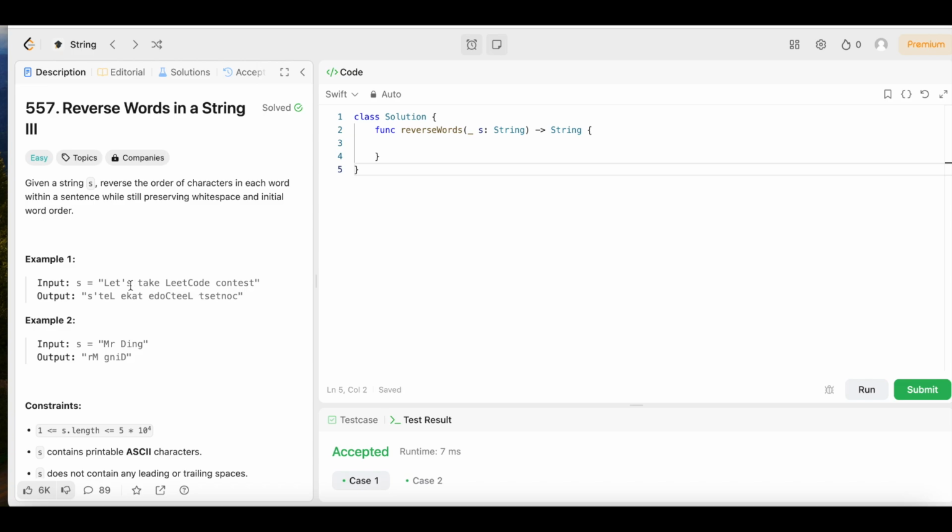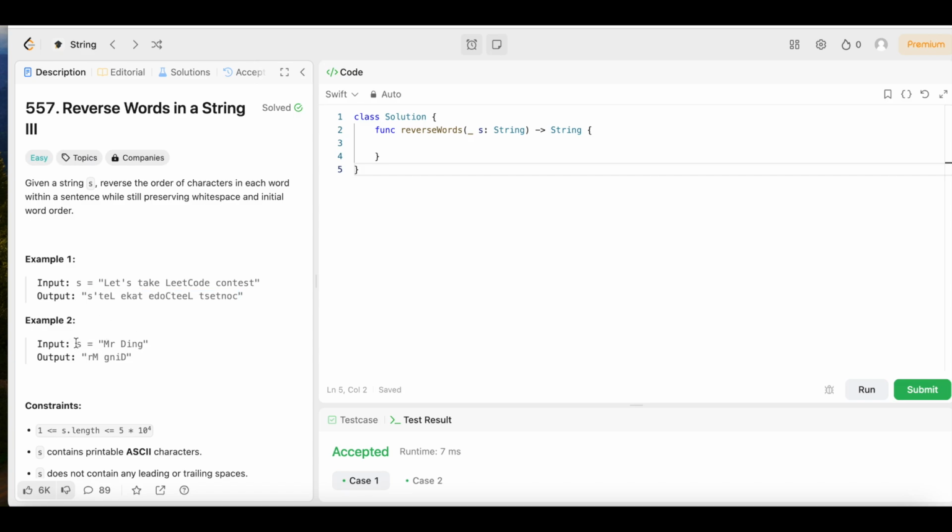So what we want to do is reverse the order of characters in each word while keeping the same spaces, or same white space, and initial word order. So this word order is still the same. It's just the words themselves are backwards, and that's what we want. So let's look at example 2 so we could really bring it home.